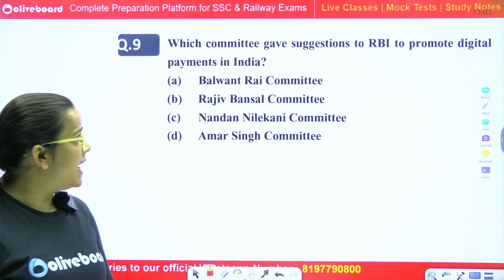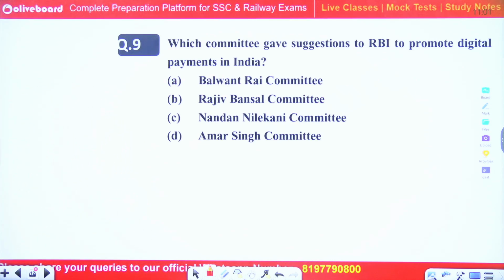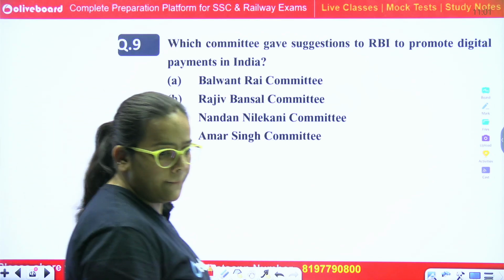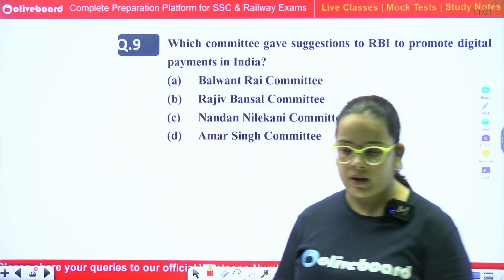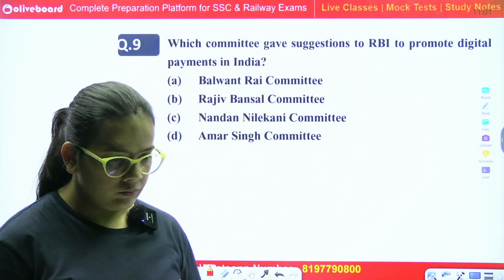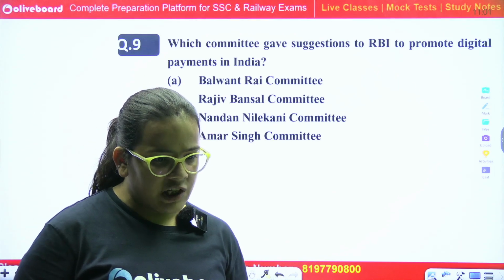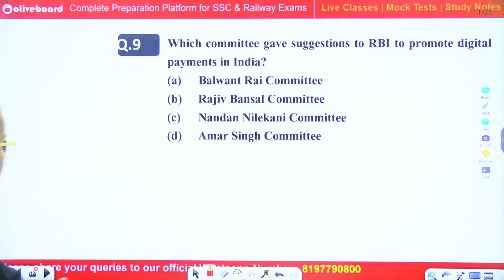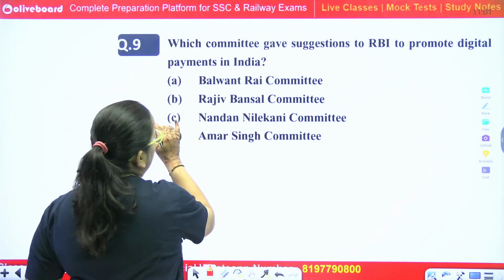Which committee gave suggestion to RBI to promote digital payment in India? Balwant Rai Committee, Rajiv Bansal Committee, Nilekani Committee or Amar Singh Committee? So basically, the Nandan Nilekani Committee led the digital payment portal.